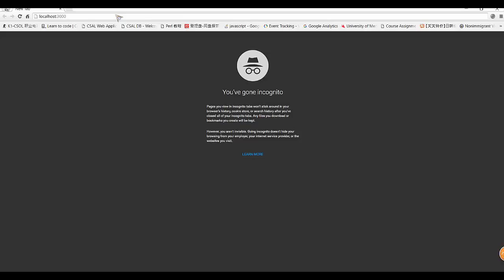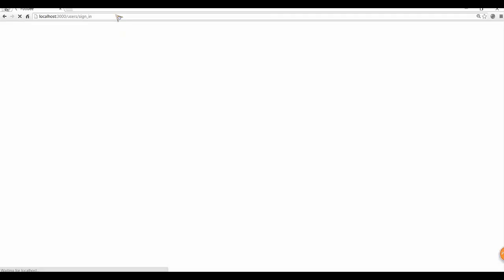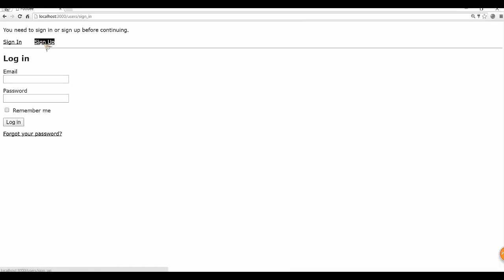Now let's see the UI part of this project. First, when we open our project, the first page is a sign-in page. Of course, if you don't have a user account yet, you need to sign up first. Now let's try sign up.